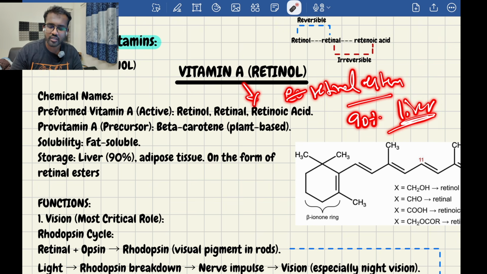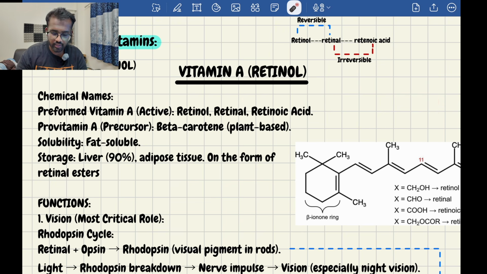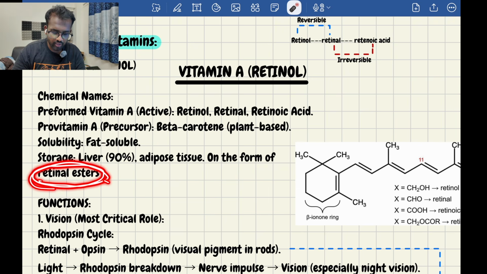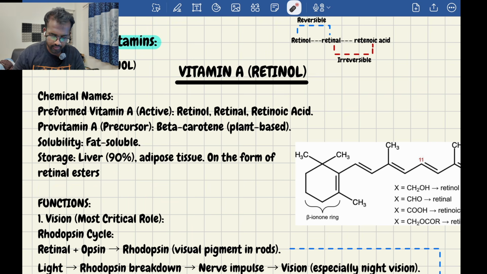Very important. If they ask which form of vitamin A is stored in the liver, then it is called retinyl ester. It is stored in the form of retinyl ester, around 90% in the liver. Very important, remember this. This is an exam point.